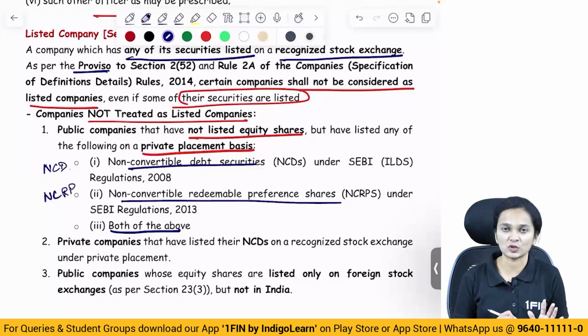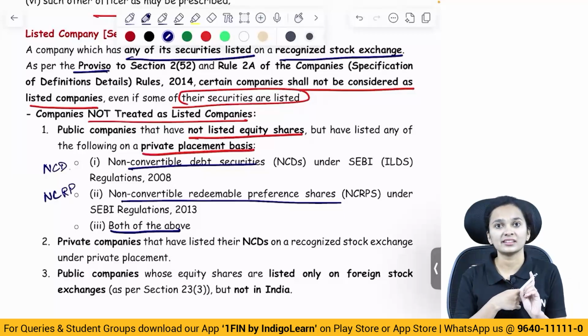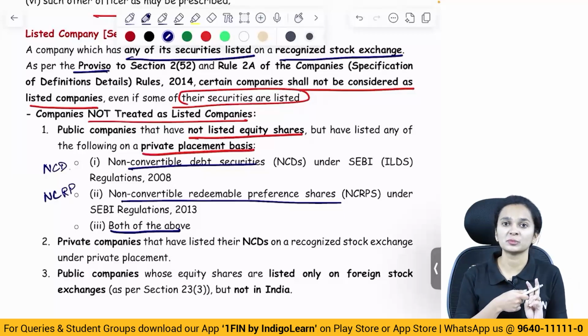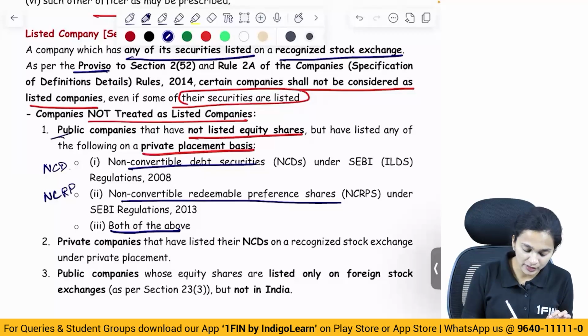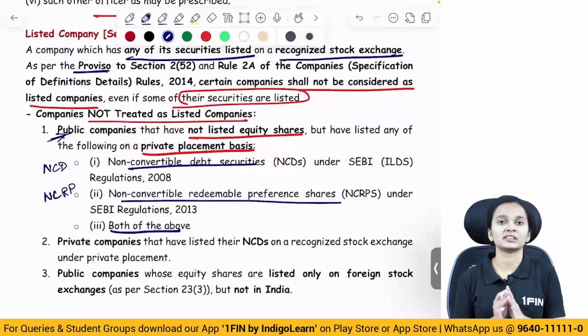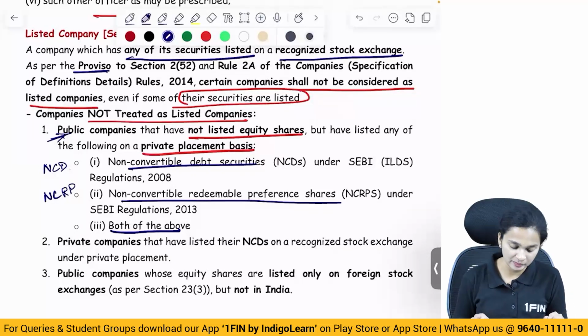In that situation, they have not listed any equity shares. They have either listed their NCDs or non-convertible redeemable preference shares or both. No equity shares listed. Then we will not consider that public company as a listed company. That public company will not be treated as a listed company at all.